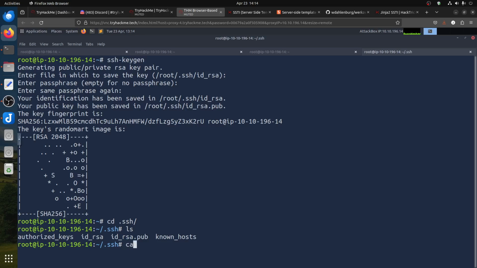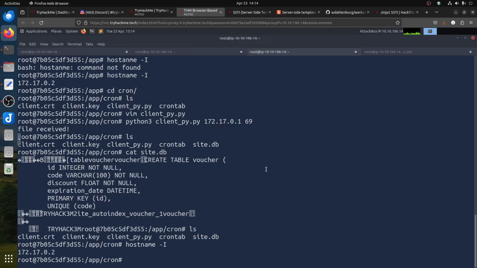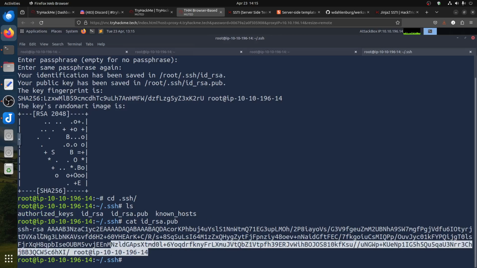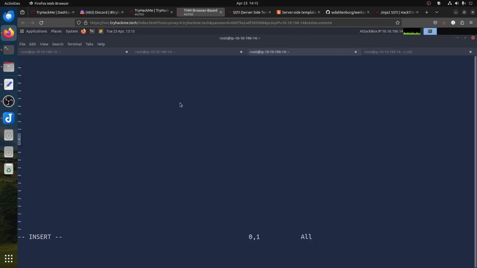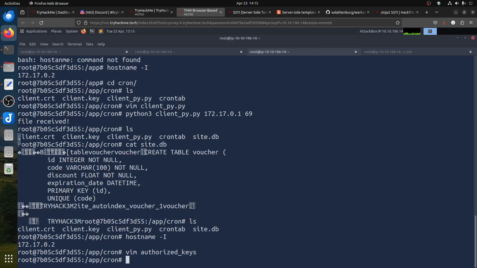I have the public RSA key, so if I can take this content into authorized_keys, now we have a file called authorized_keys.